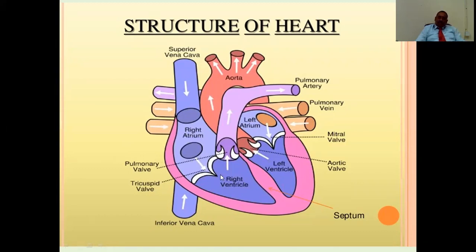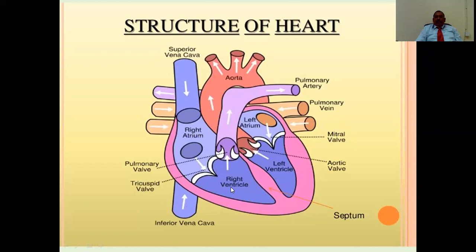The blood crosses this area, which is called a valve, and it is named the tricuspid valve. It can also be called the right atrioventricular valve. The blood here will be pushed into the right ventricle, and the pressure here will slowly increase. At a particular point, this valve closes and the right ventricle goes for contraction. Previously it was in the state of diastole when it was receiving blood from the right atrium.